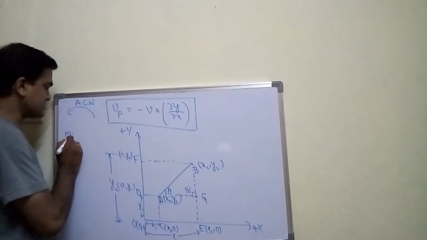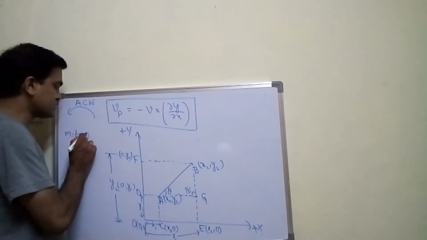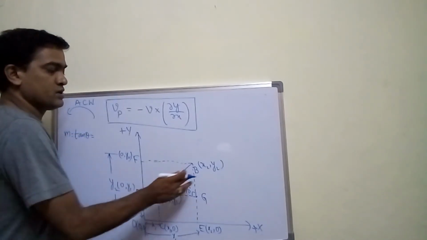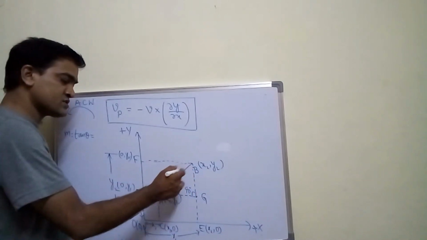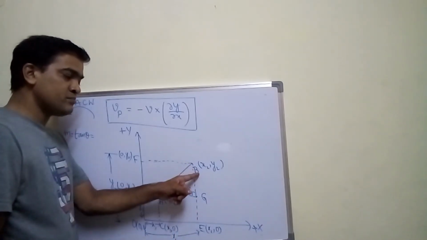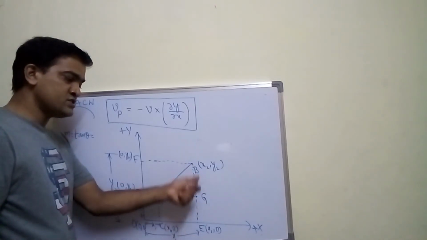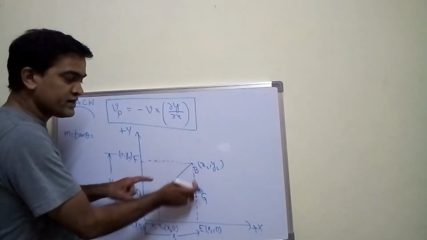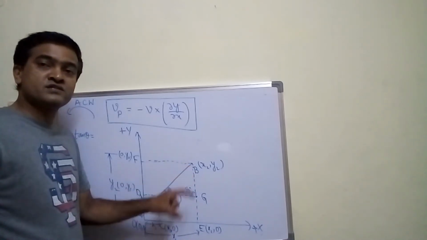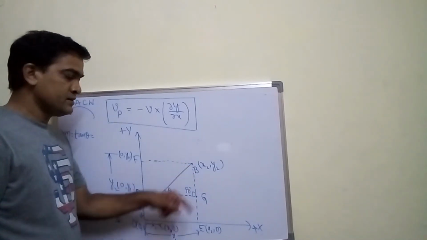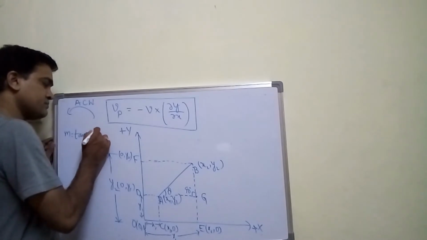M is equal to tan theta is equal to, now from this right angle triangle AGB, which one is the opposite side to this theta? BG. Now what are the coordinates of BG? How to find out the coordinates of BG? Let me write like this.